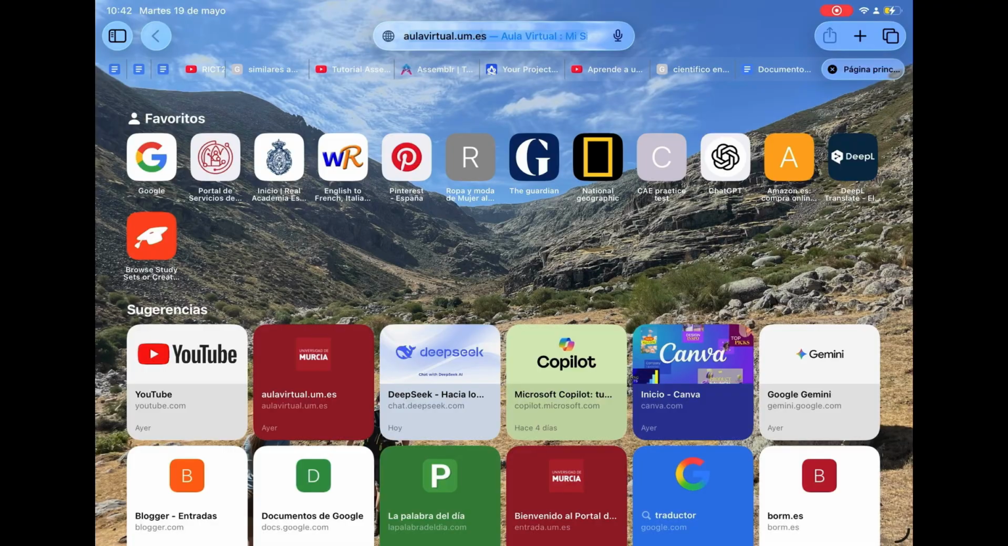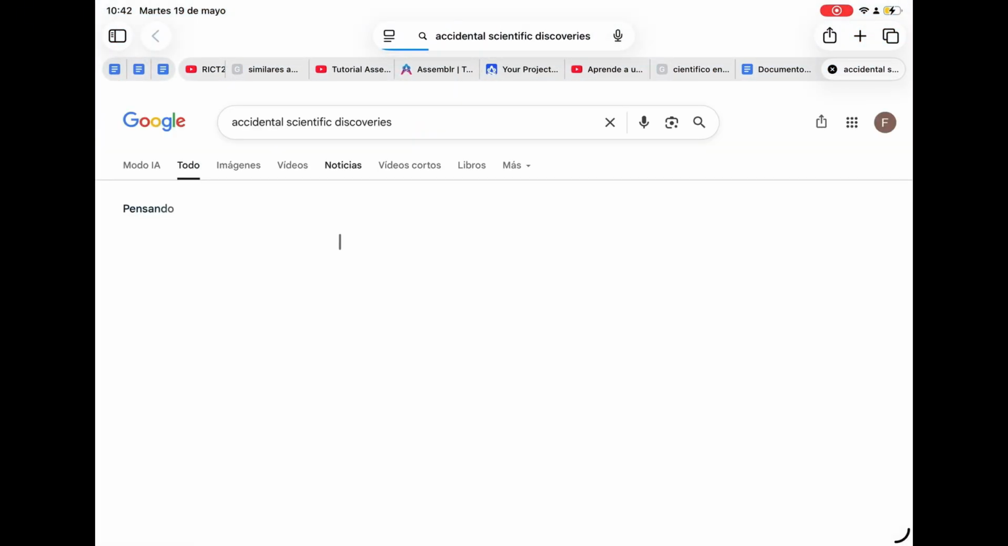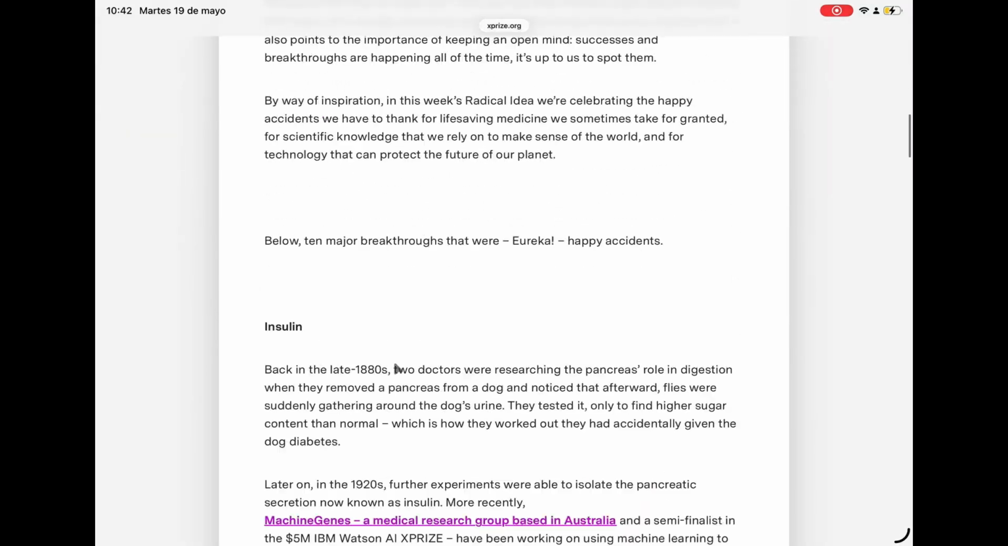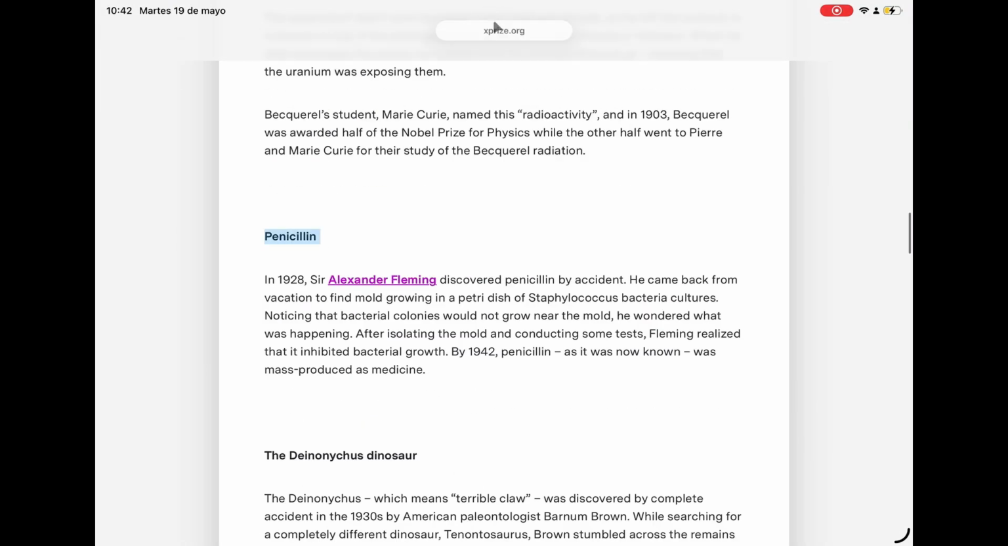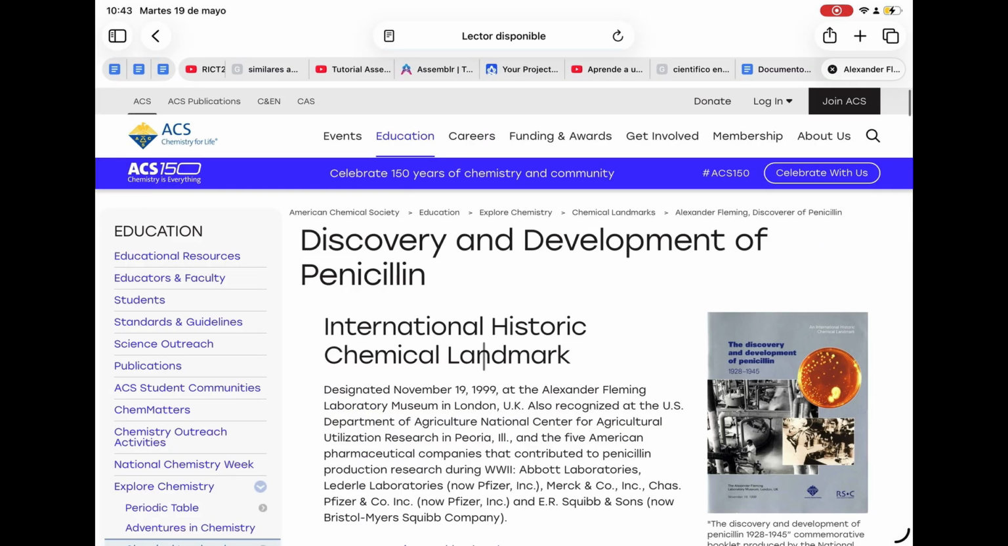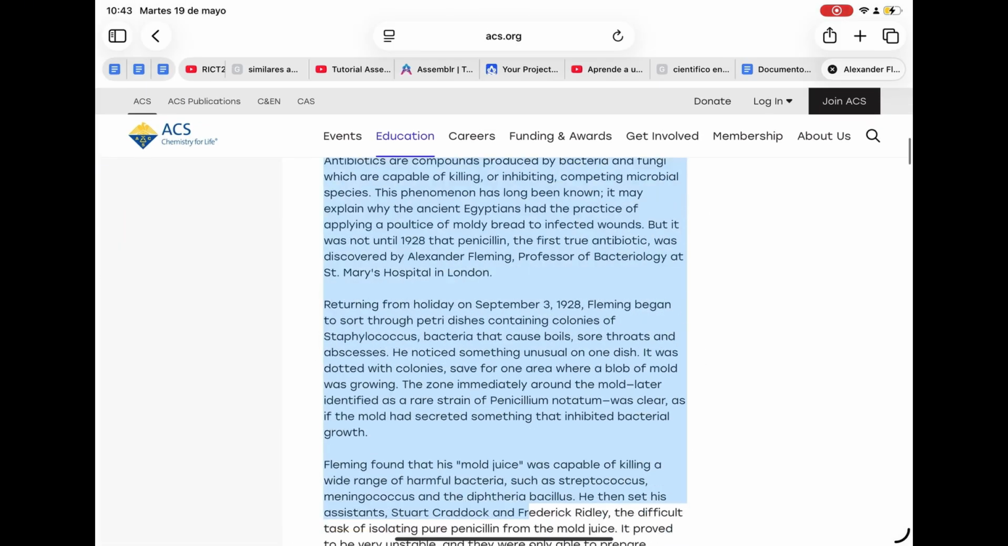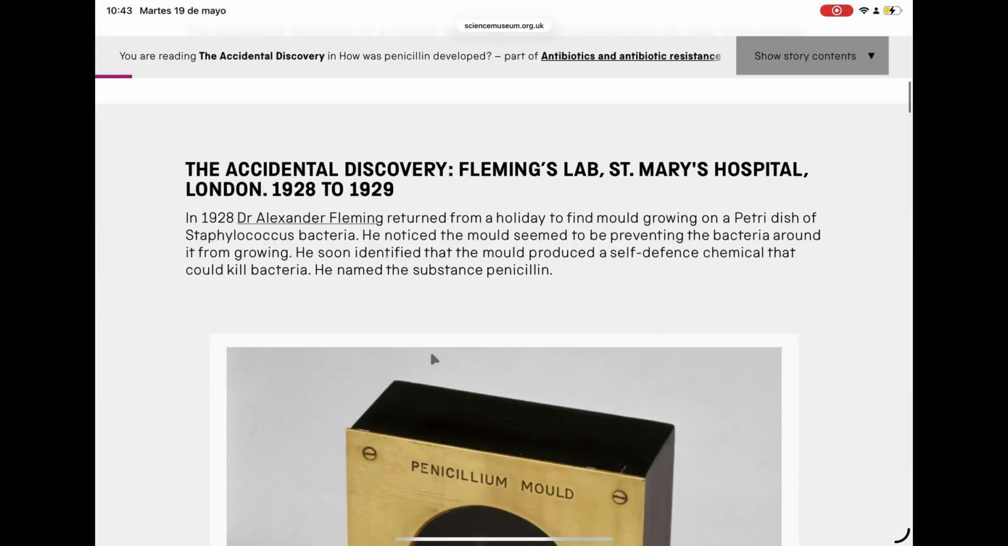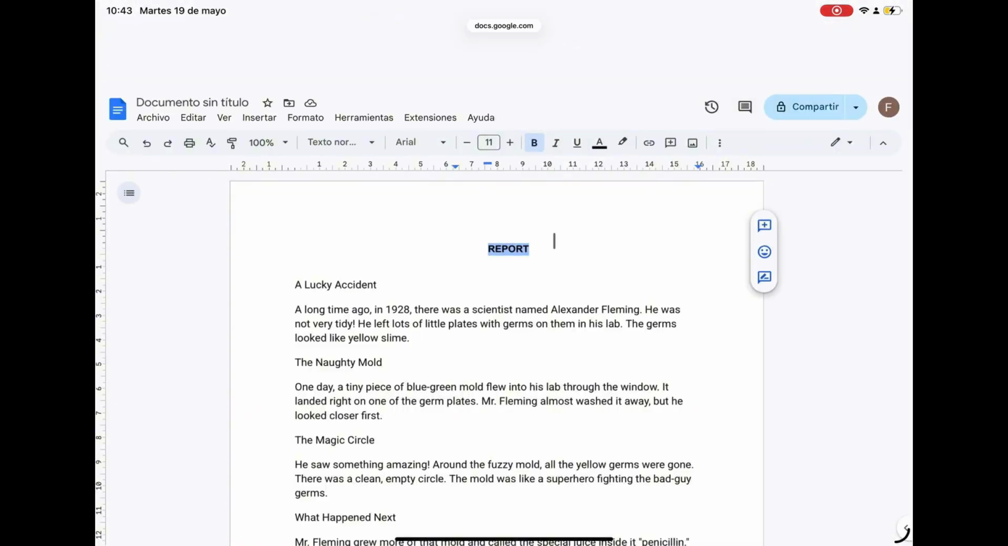In order to explain my project better and the 3 parts of it, I'm going to use the penicillin discovery as an example. In this first part of the project, students will search for information about some accidental scientific discoveries and will choose one. Then they will look for what happened and do a report in a Google document. After knowing the whole story, they will need to break down the story into different pieces.